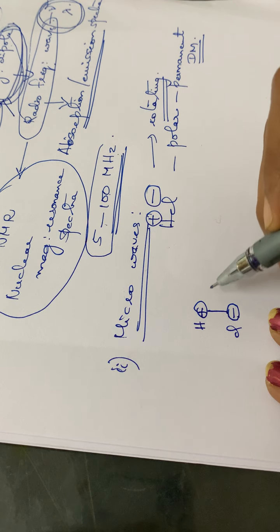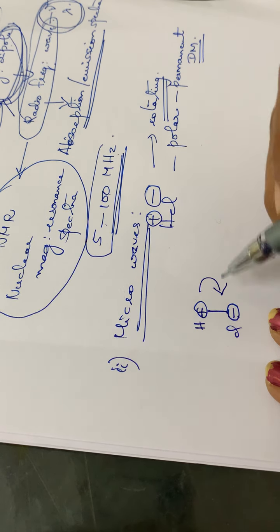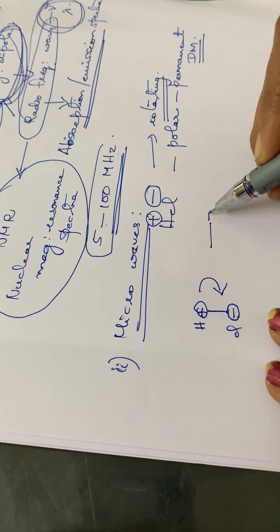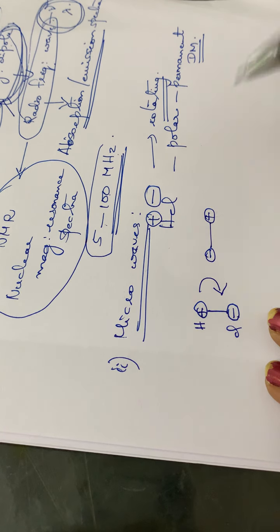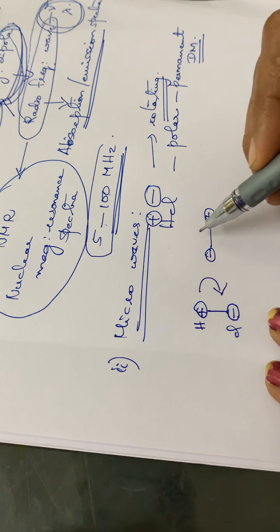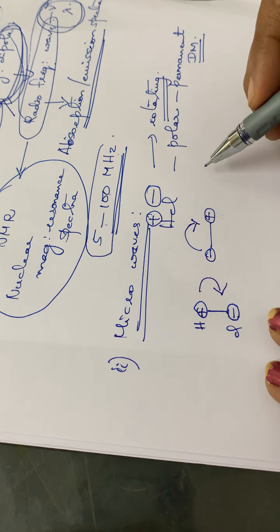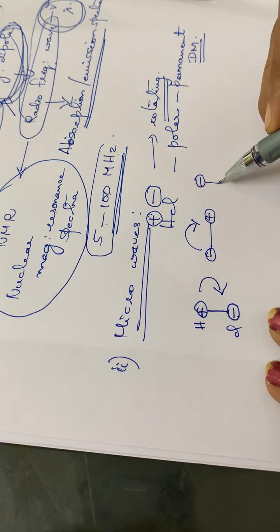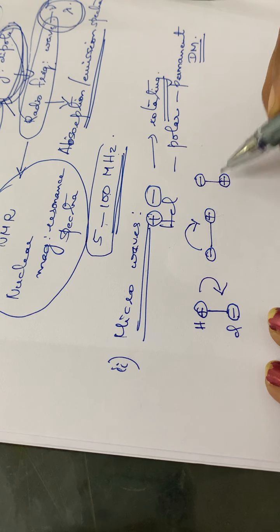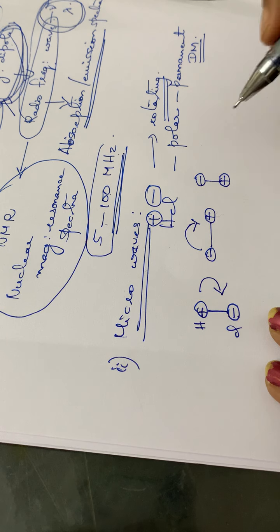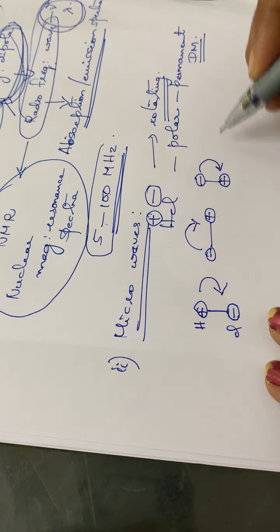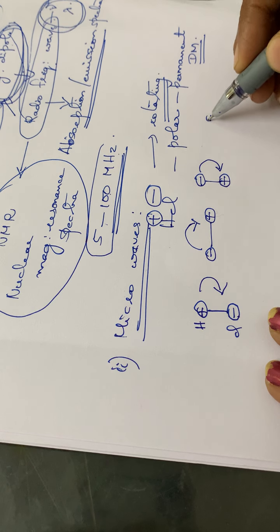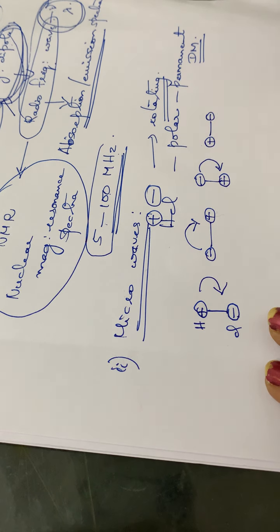The molecule will be rotating. In the next rotation, the positive sign will be coming here and the negative sign here. Then again the molecule rotates, so the negative charge comes upside and the positive charge comes down. Again it rotates, and here is the negative charge and here the positive charge.